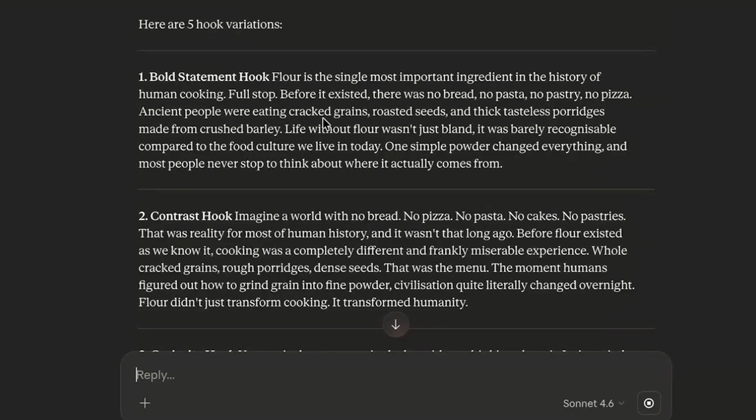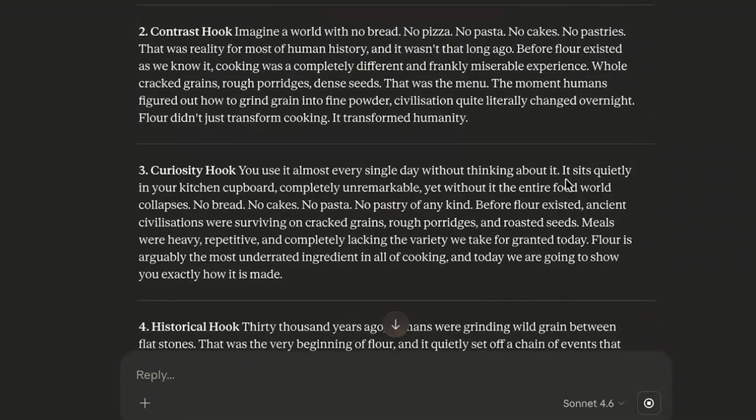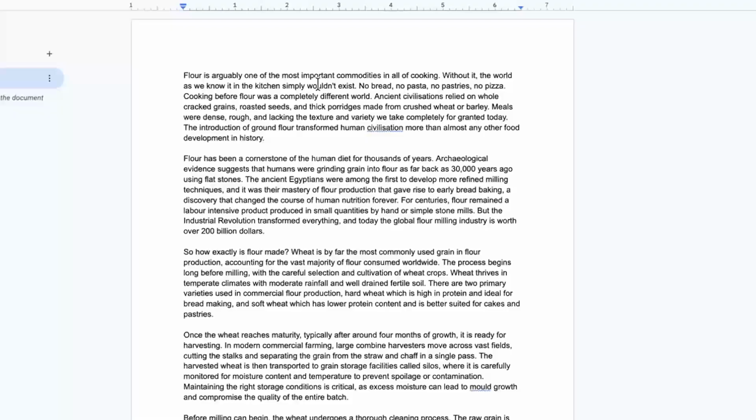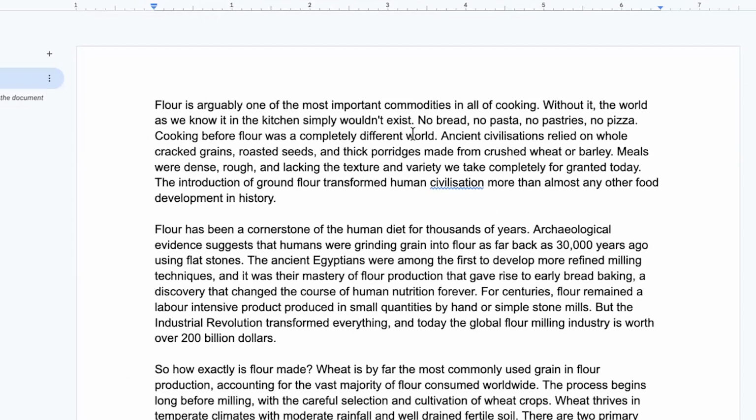What you would want to do here is read out loud all of these hooks and make your own judgment from your own mind about which one sounds the most powerful and compelling. So right now it looks like we have: Flour is arguably one of the most important commodities in all of cooking. Without it, the world, as we know it in the kitchen, wouldn't simply exist. No bread, no pasta, no pastries, no pizza. Cooking before flour was a completely different world. Ancient civilizations relied on whole, cracked grains, roasted seeds, and thick porridges made from crushed wheat or barley. Meals were dense, rough, and lacking the texture.